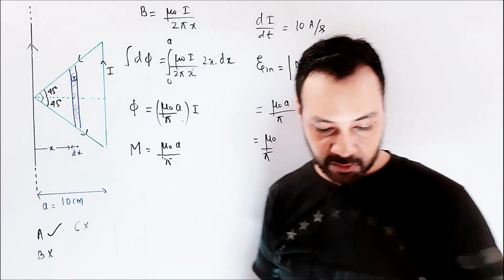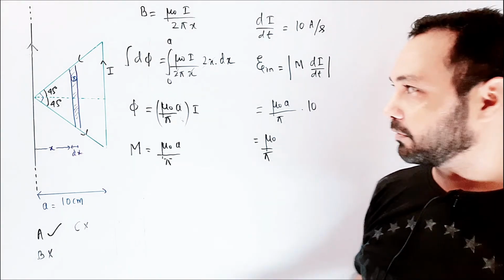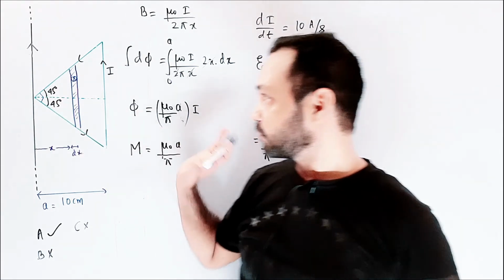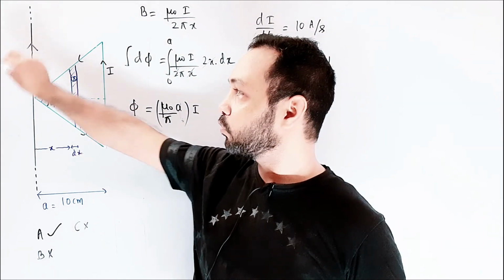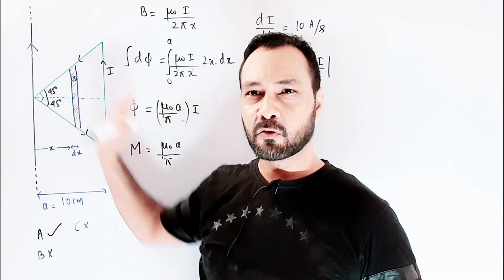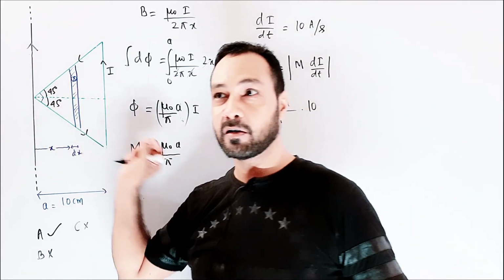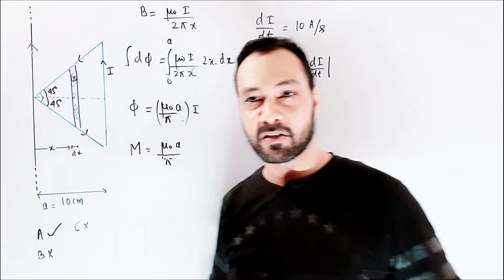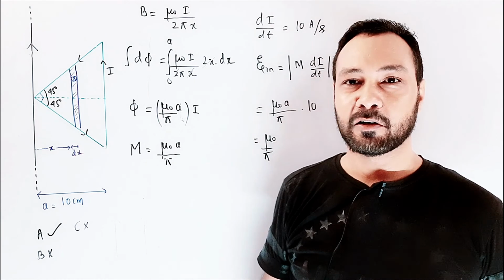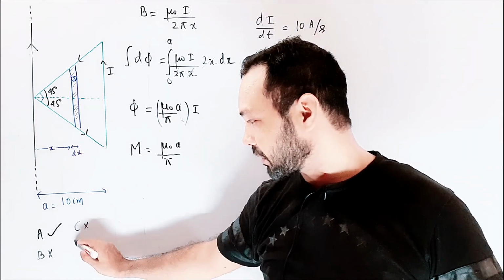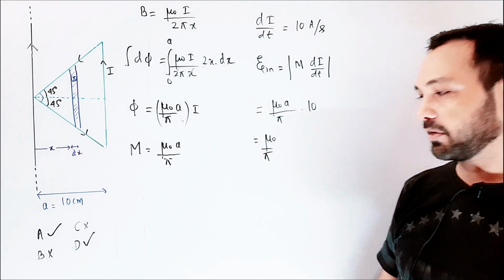And then the last option, there is a repulsive force between the wire and the loop, that I just discussed, that it requires from Lenz's law because this current is increasing, so it is sending more and more flux towards that. So the outcome would be such that the movement would be such that its increasing flux is decreased, so that will only be possible if it goes away, I mean there will be some repulsion. So D is the correct answer. So these are the answers, A and D are the correct answers.